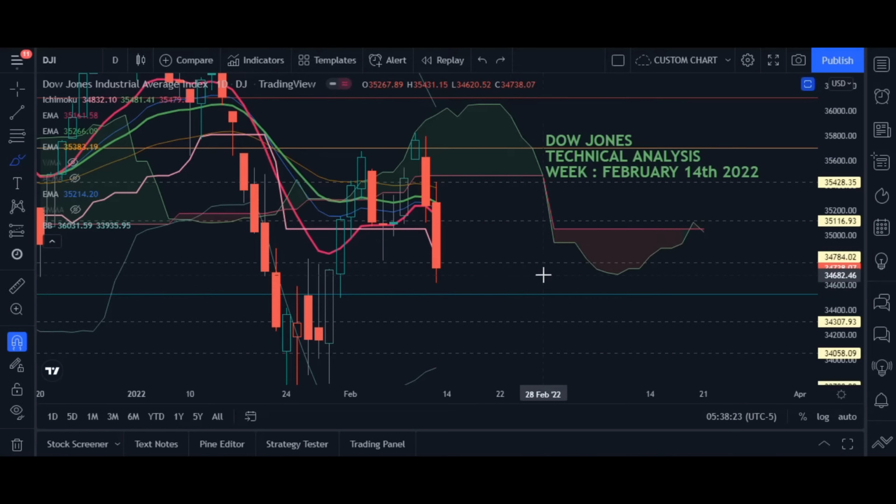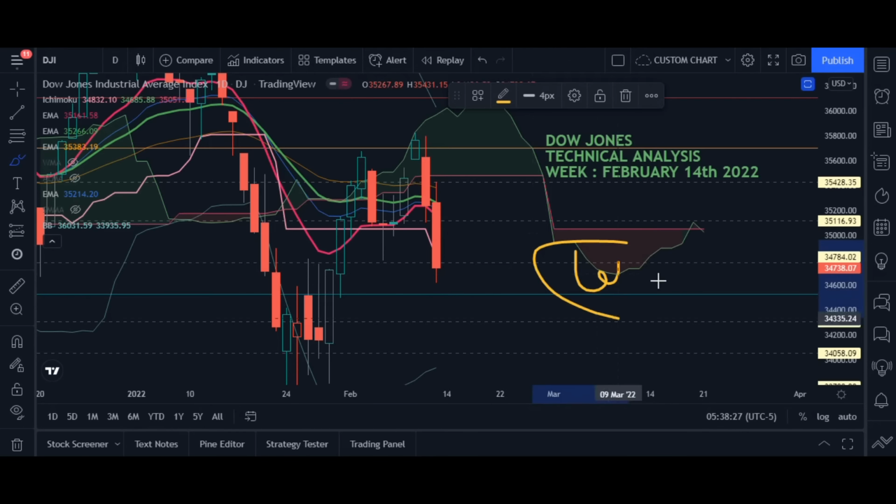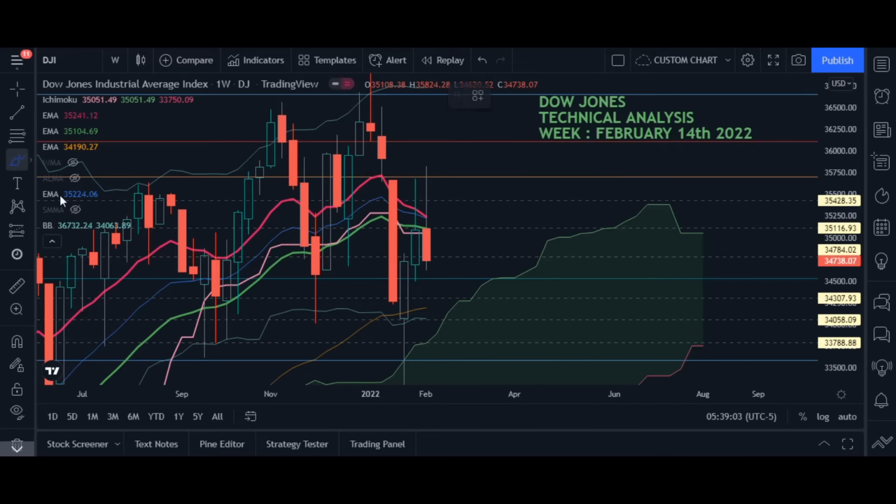So let's begin the technical analysis. First, I will do the technical analysis on the weekly chart. Okay guys, so we are here on the weekly chart. Weekly chart means one candle represents one week. Now let's do the technical analysis here.